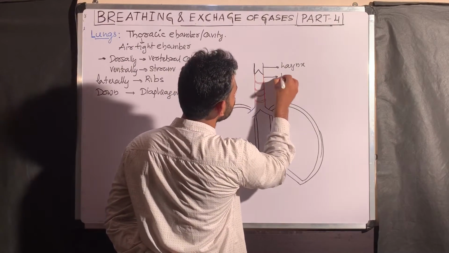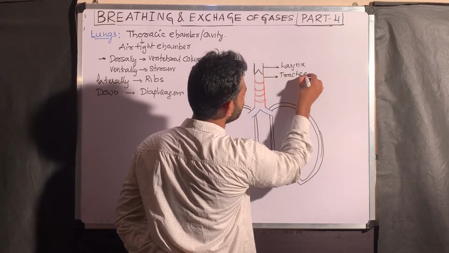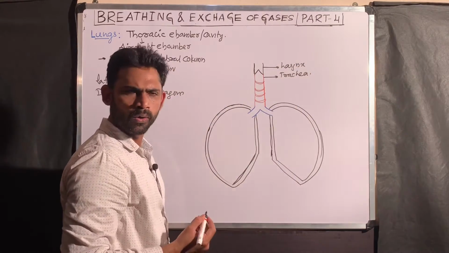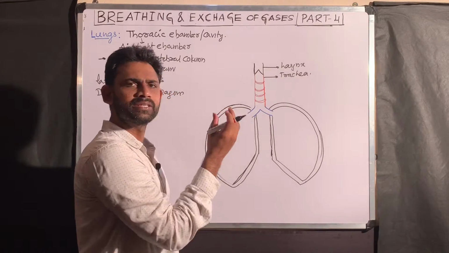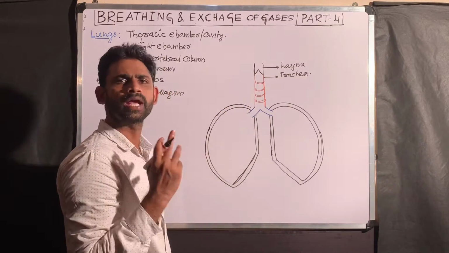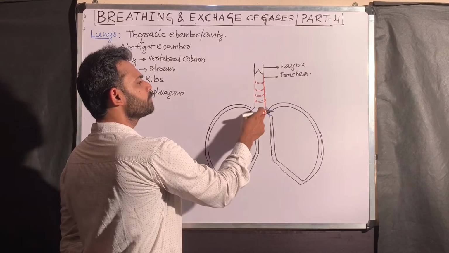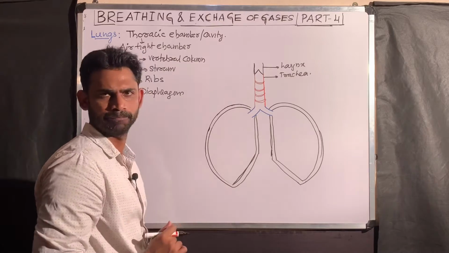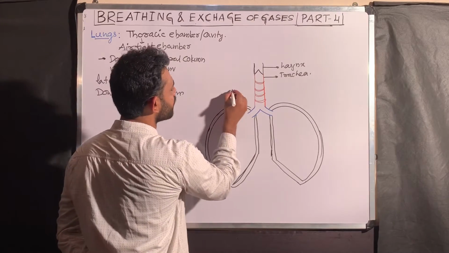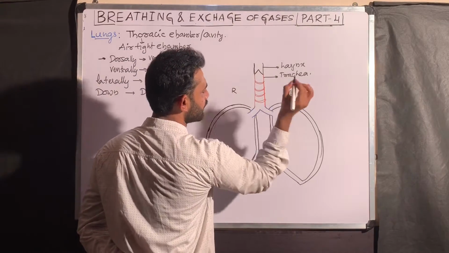This red colored portion I am calling the trachea. As we know, at the fifth thoracic vertebra, this trachea gets divided into two primary bronchi. Each primary bronchus enters into the corresponding lung. Now consider this is the right lung, and this is the left.